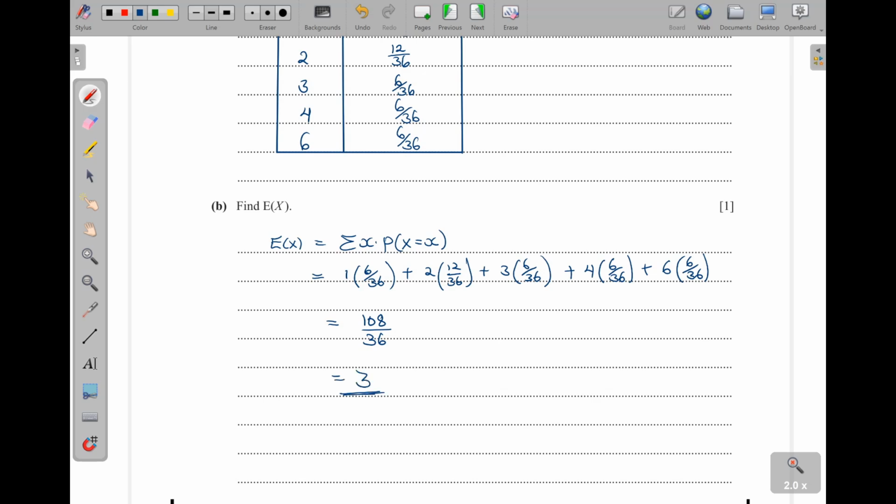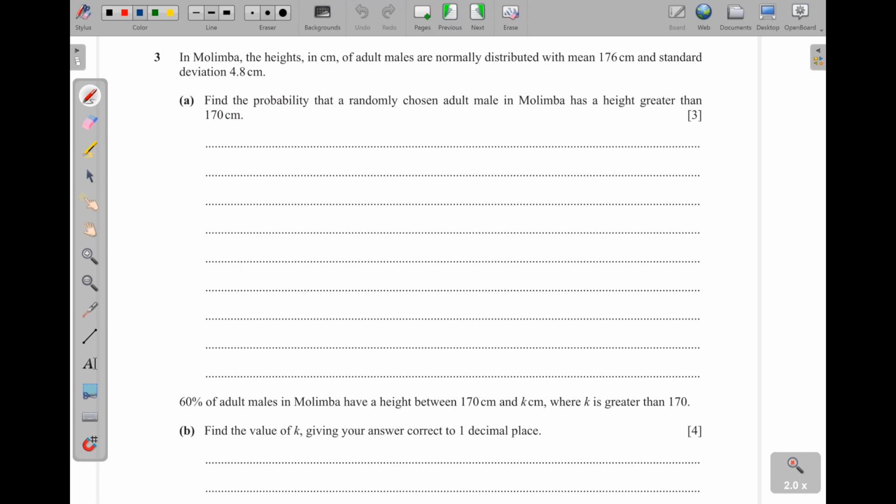As simple as that. Question 3 is coming from normal distribution. In Molimba, the heights in centimeters of adult males are normally distributed with mean 176 centimeters and standard deviation 4.8 centimeters. Part A, find the probability that a randomly chosen adult male in Molimba has a height greater than 170. Probability of, let's say, x greater than 170.